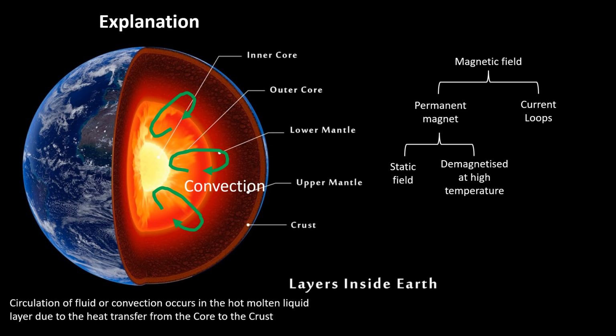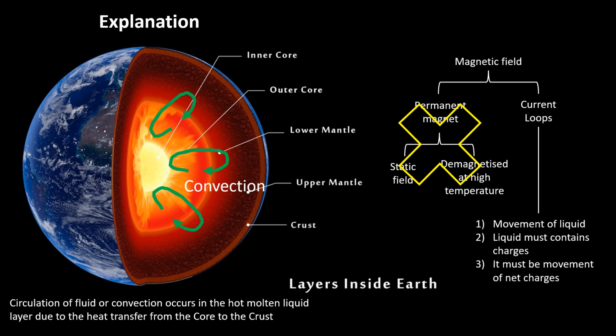First is the permanent magnet. The characteristic of the permanent magnet is normally static magnetic field and will be demagnetized at high temperature. Therefore, the magnetic field of the Earth is not produced by permanent magnet. So the second method is current loop. For current loop, they must have movement of liquid. The liquid must contain charges, and it must be movement of net charges.